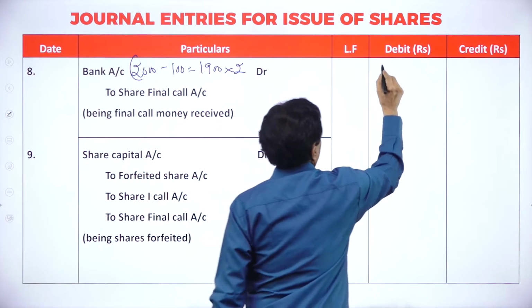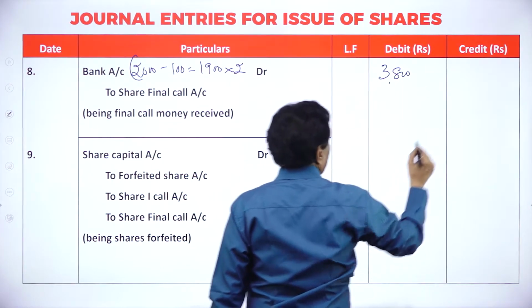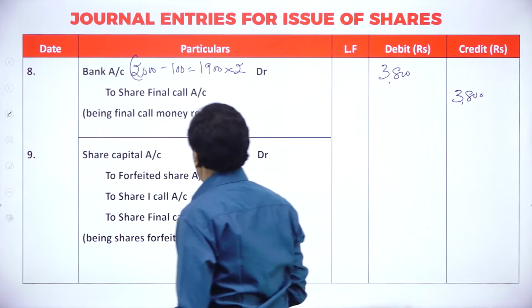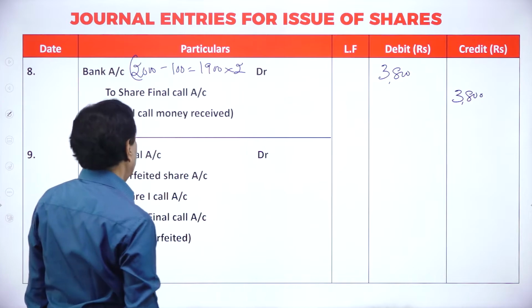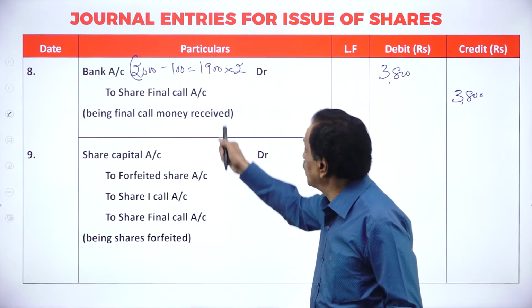This is 3,800. To share final call account 3,800, being final call money received.